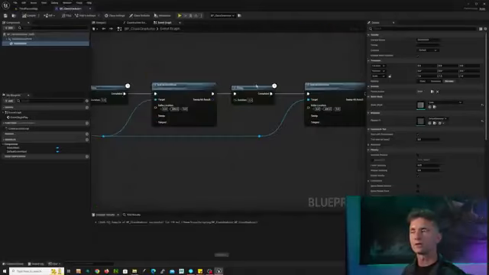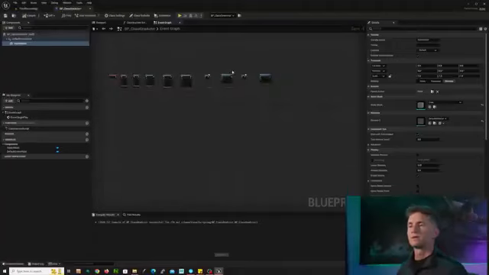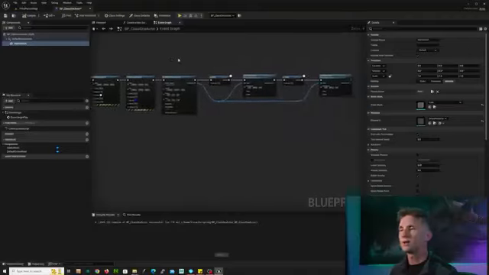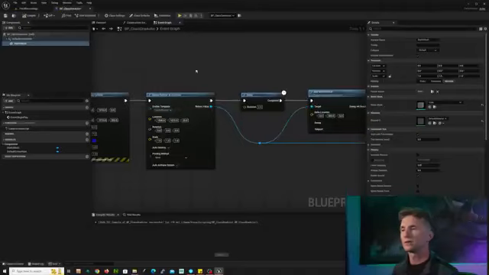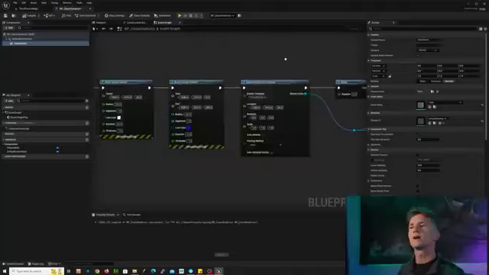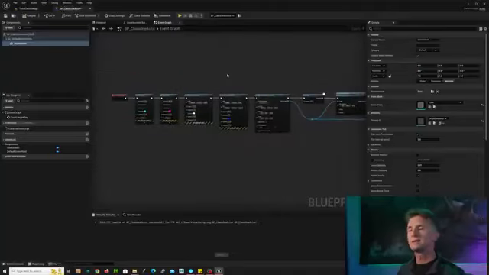Let's go back to our event graph. Now, let's do some stuff with our cube. How do we do that? Well, the same way that we have basically set up nodes and things like that, we can move our cube, we can scale our cube, we can set different visual aspects of it. In order to do that, we need to get the ability to access the cube, a handle to it, it might be called, or a reference to it. The cool thing is it's visual, so it's just easier for me to show you.